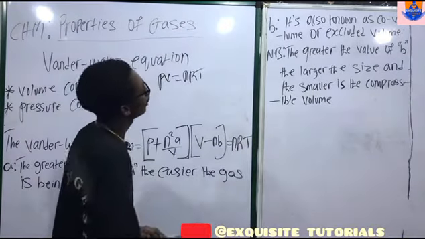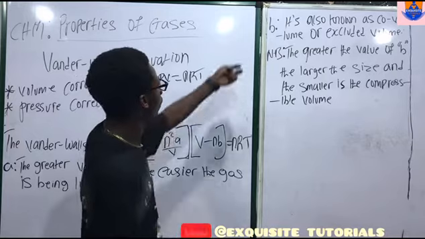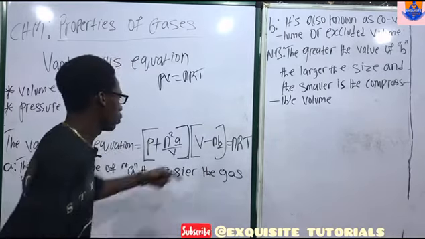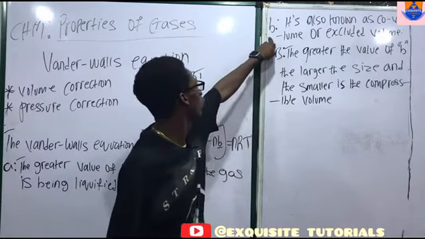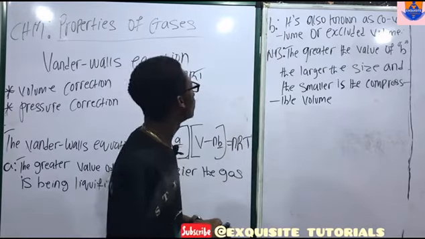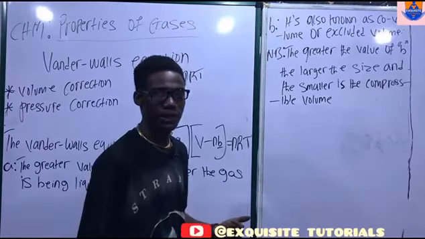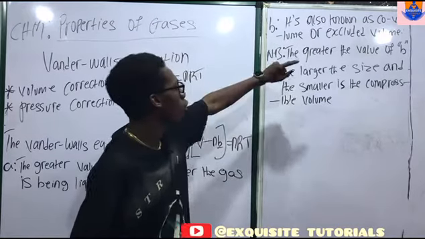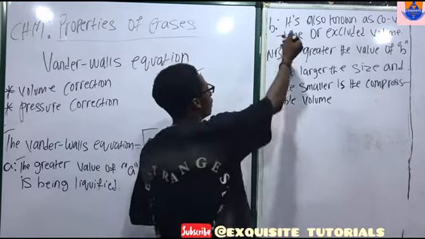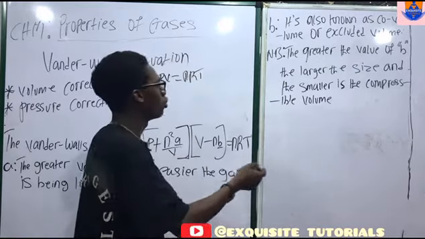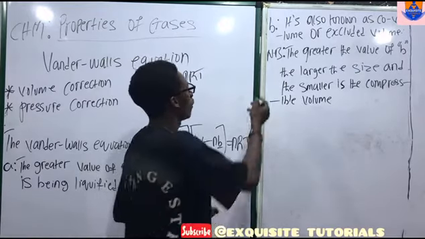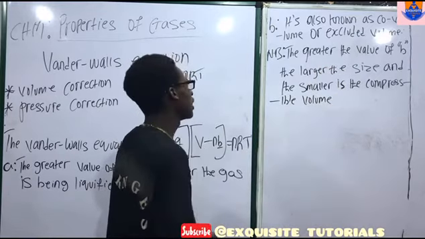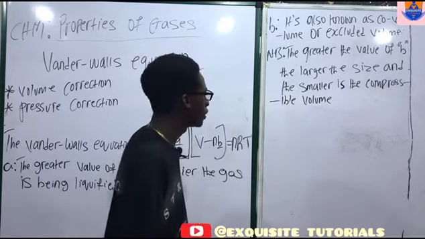Now let's take a look at this other side of the board. The value b talks about size. It is also known as co-volume or excluded volume. The greater the value of b, the larger the size, the smaller the compressible volume.